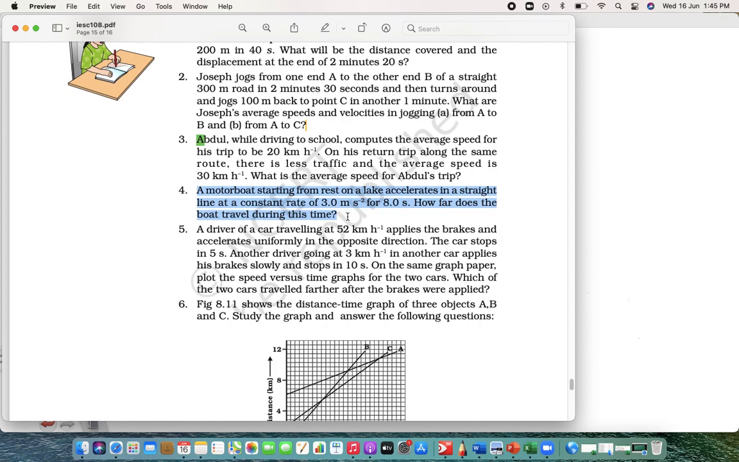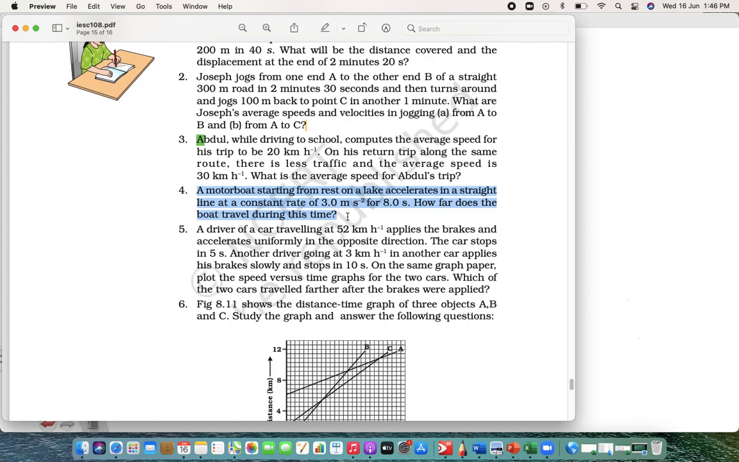So here a motorboat starting from rest on a lake accelerates in a straight line at a constant rate of 3 meter per second squared for 8 seconds. So basically what we are doing here is checking.